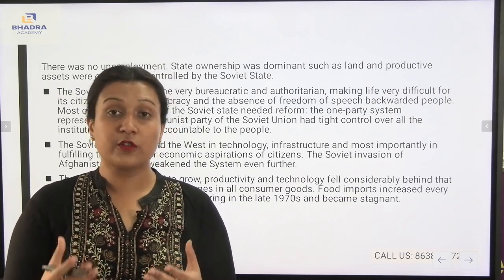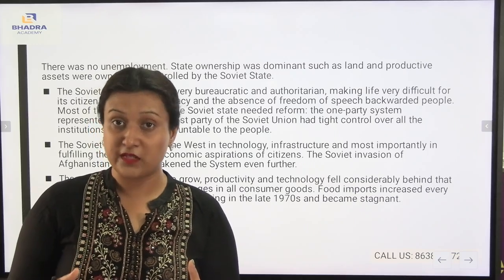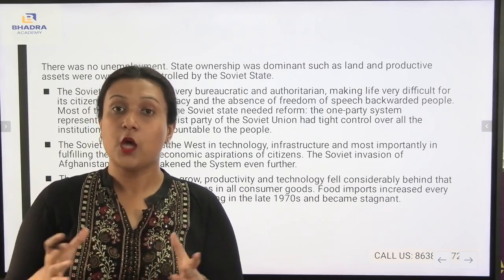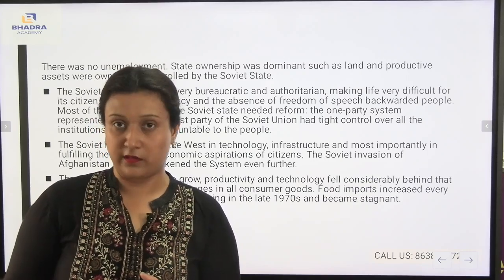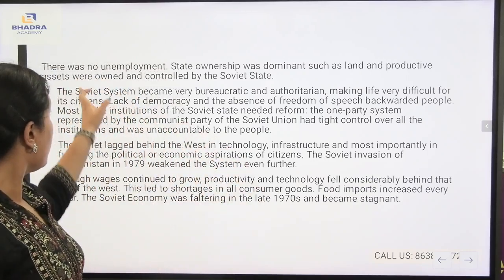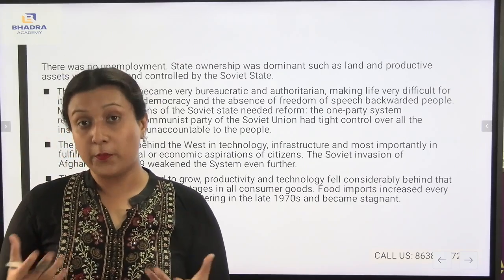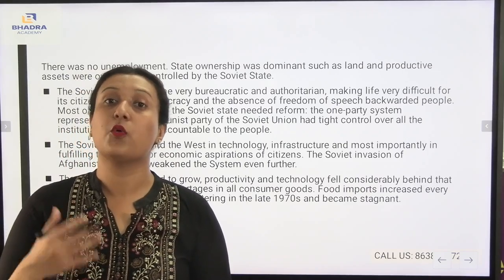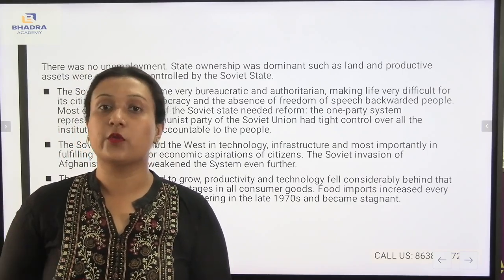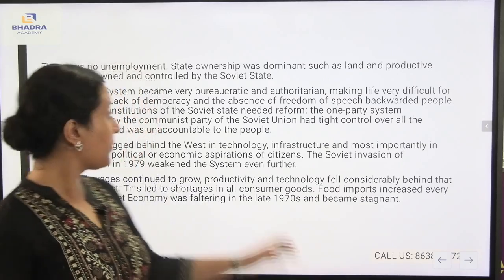Also, most of the resources were possessed by the state itself, which means these were all controlled by the state. They were being owned and controlled by the Soviet state, which means they were being operated and controlled by the Soviet state. The whole USSR would be controlling those resources.